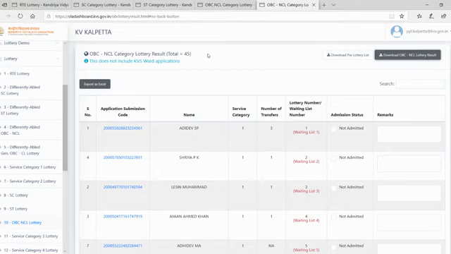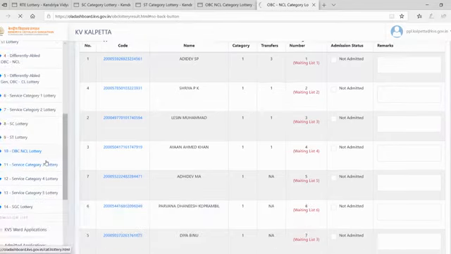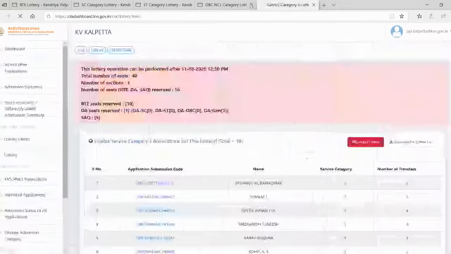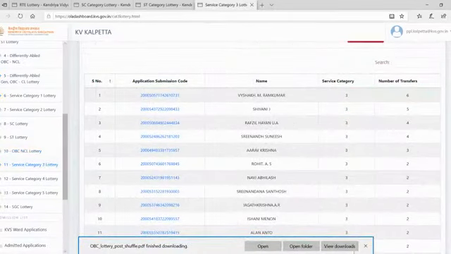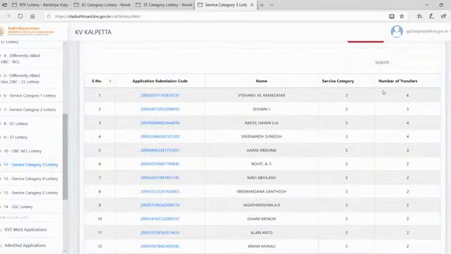Okay, now we will go to the category 3 lottery. Category 3 is again based on the number of transfers, so the order is based on transfers. Here we will have 5 seats reserved in priority order: 6 transfers, 5 transfers, then 4 transfers, and again 3 transfers. These 5 seats will be allotted based only on verification of the number of transfers.